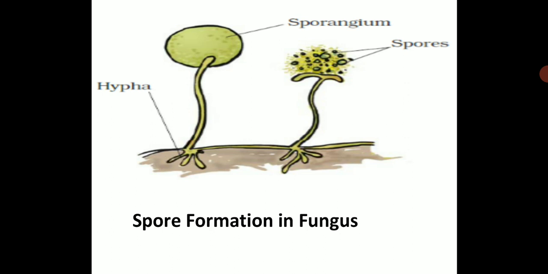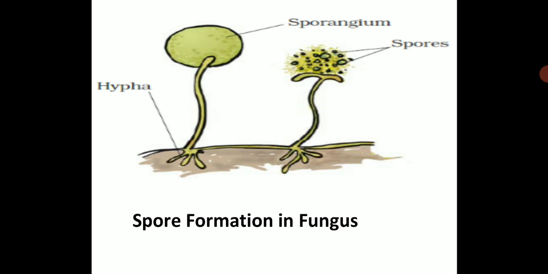Fungus grows into a new fungus, sorry. So it's not a plant, it's a fungus. In a fungus you can see this. Here you can see it will fall on the ground where it will get favorable conditions like nutrients and moisture, then it will grow. So here you see a diagram of spore formation in fungus.